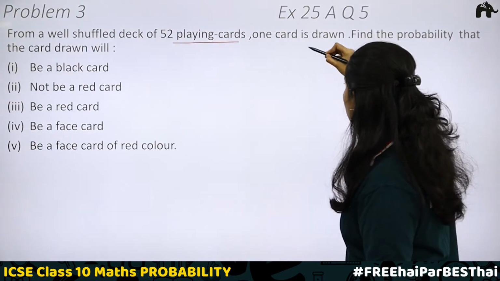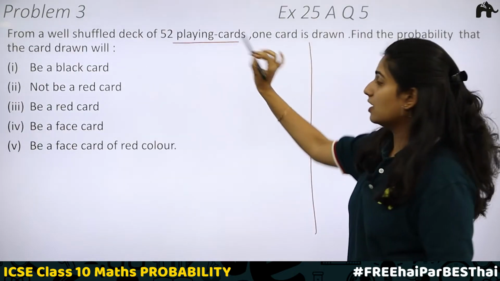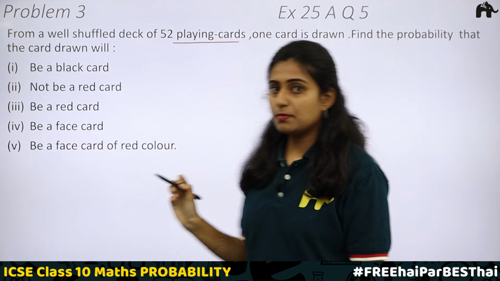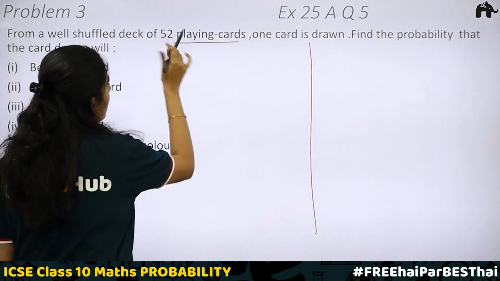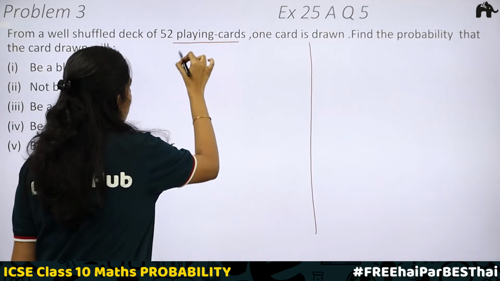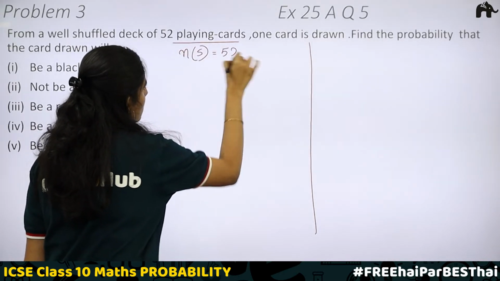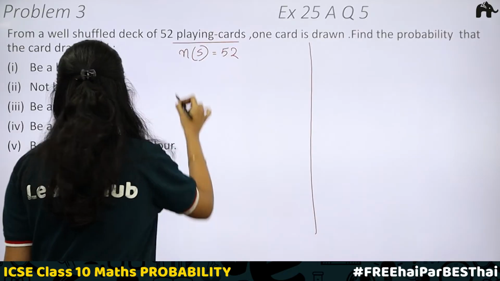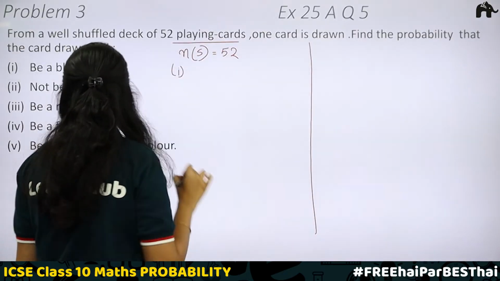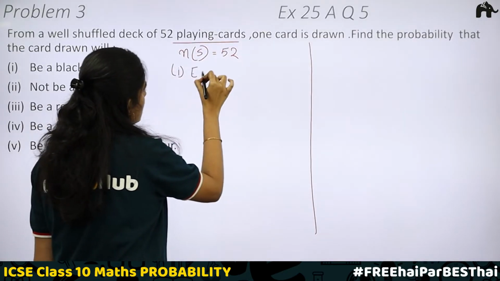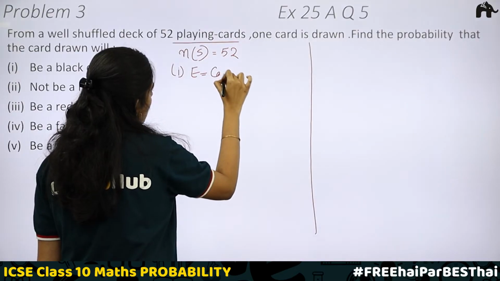Okay. So, how many cards are there? There are a total of 52 cards. So, the sample space will include 52 cards. N of S will be equal to 52. Total we have 52 cards. First question, be a black card. Here the event is card being a black card.